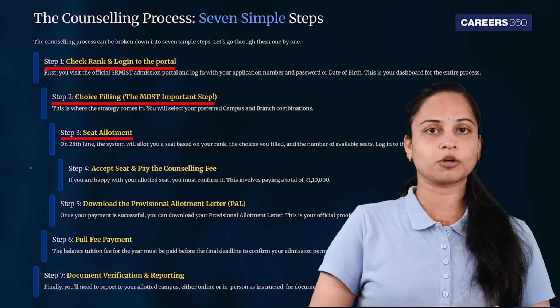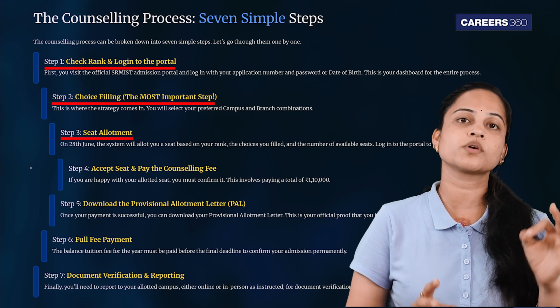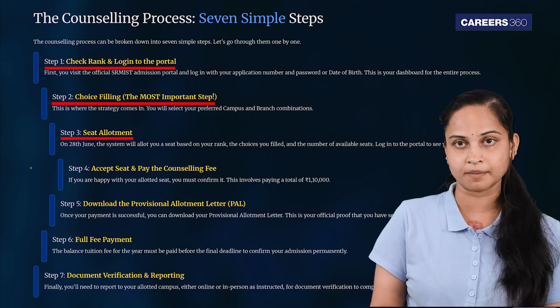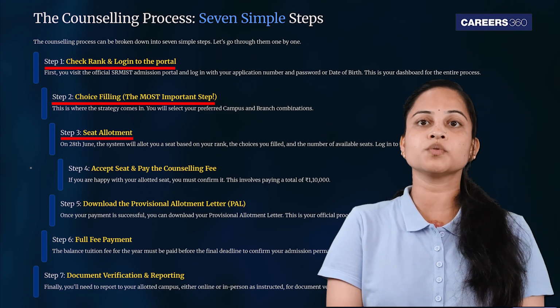Step 3 क्या है? Seat allotment. 28 June को the system is going to allot your seat based on your rank, the choices you have filled and the number of available seats with them. Log in to the portal to see your result.